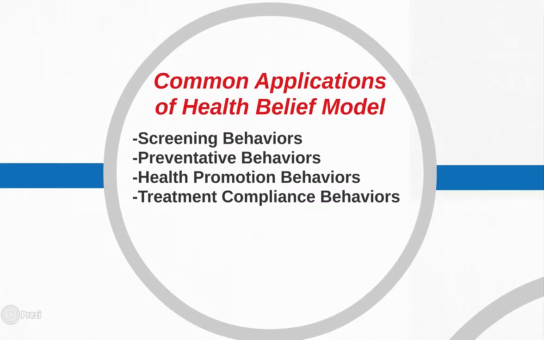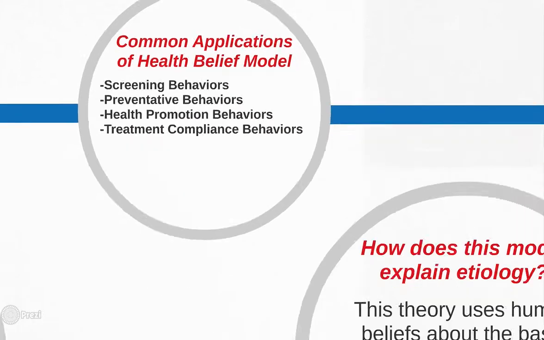Some common applications of the health belief model include screening behaviors. This includes things like vaccinations, getting your blood pressure checked regularly, or even cancer screenings. Preventative behaviors. This includes things like encouraging people to quit smoking or visit your physician more regularly or incorporate fruits and vegetables into your diet to prevent malnutrition. Health promotion behaviors, which includes promoting things like safe sex, healthy dieting, and physical activity. And then treatment compliance behaviors, which refers to things like taking medicine as prescribed and directed by your physicians and listening to your instructions from your doctor.